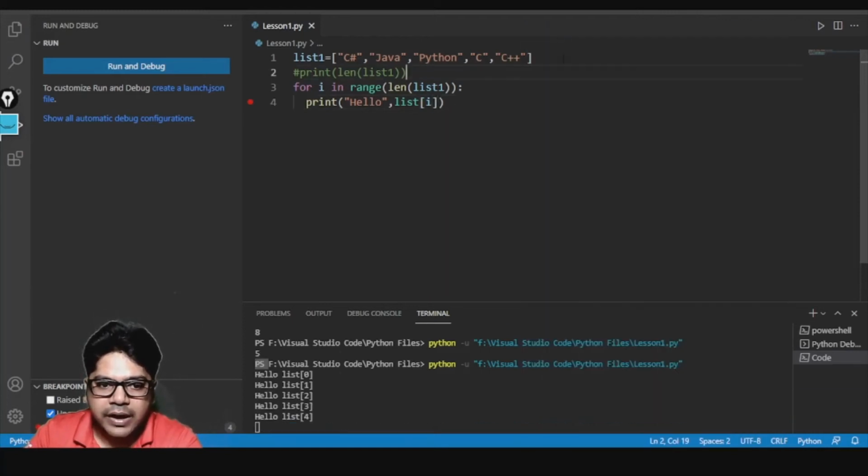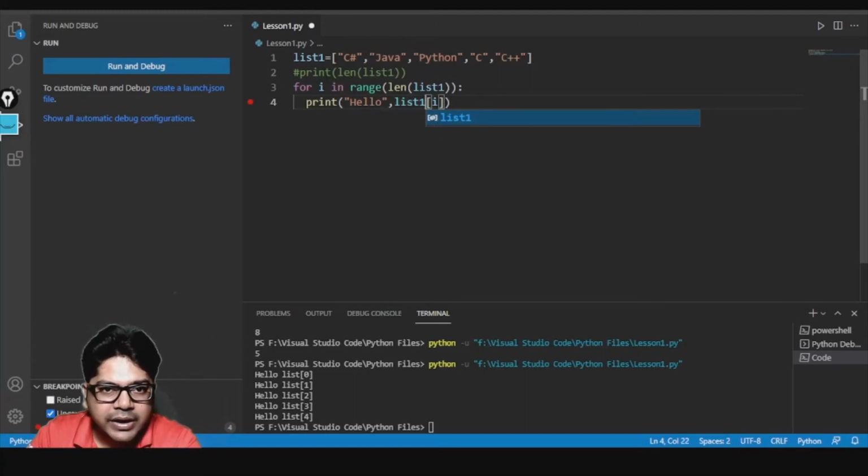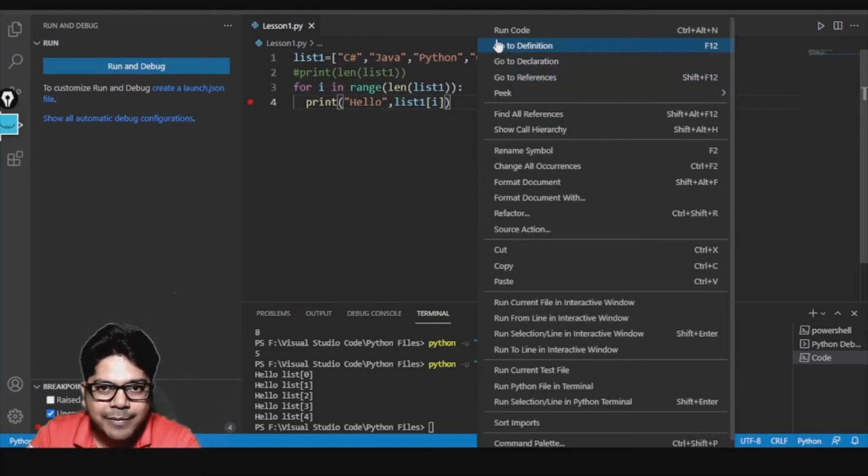Now you see, if I run the code, it is giving me list 0, 1, 2, 3, 4. It is not giving me the item name. Why is it not giving me the item name? Because I have not mentioned the correct variable name. My variable name is list1, right? I have mentioned list.